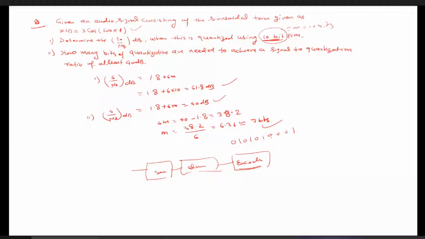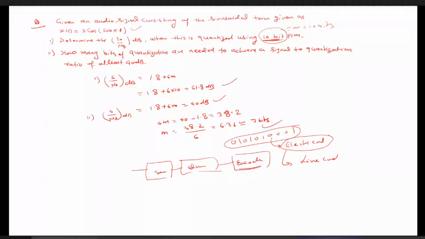Until and unless we represent it in electrical form, we cannot transmit this signal. So there are a number of ways by which we can represent the binary number as an electrical signal. That coding is called line coding.